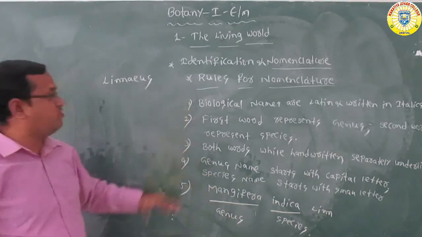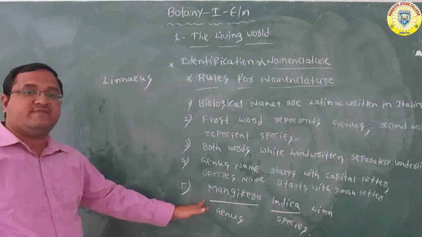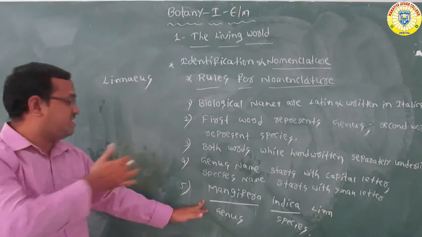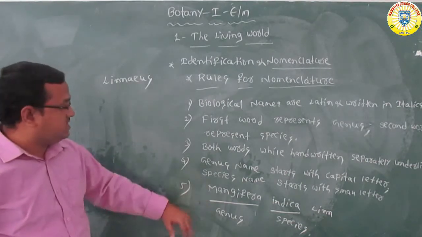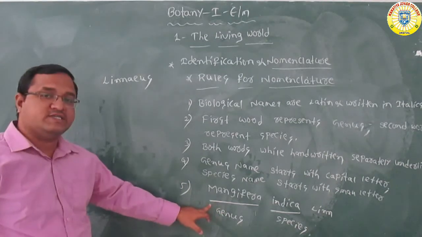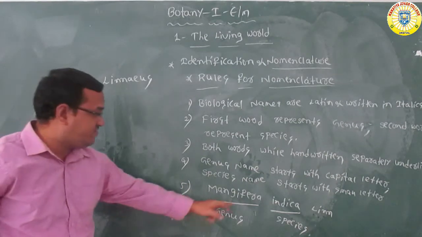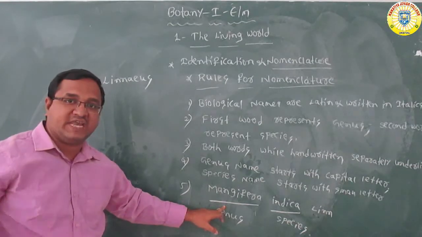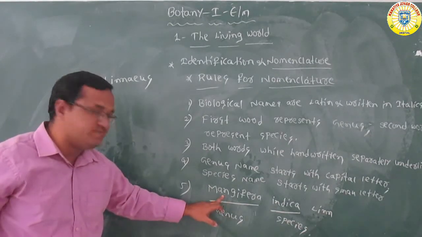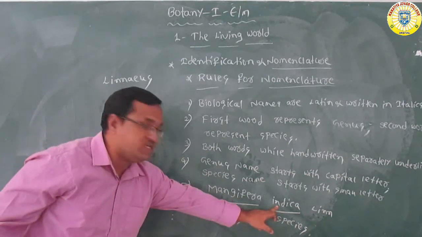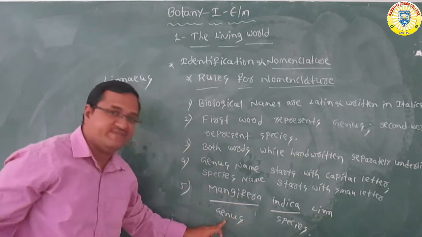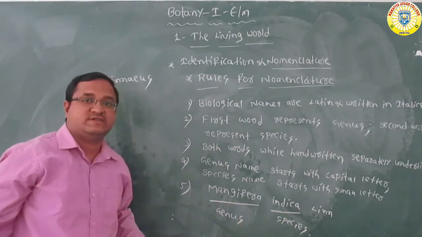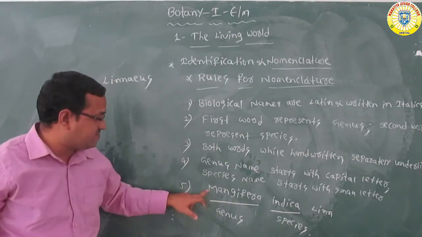So these are the five rules. With the help of the example, we can also explain these rules of nomenclature. See here, this is the scientific name of the mango tree, Mangifera indica. Each scientific name has two components. The first component is Mangifera, the second component is indica. What do we call the first component? Genus. What do we call the second component? Species.